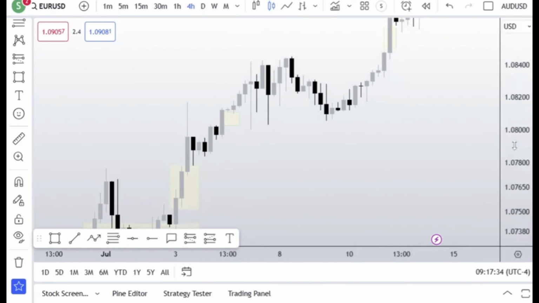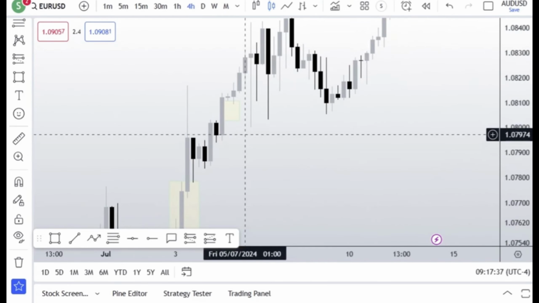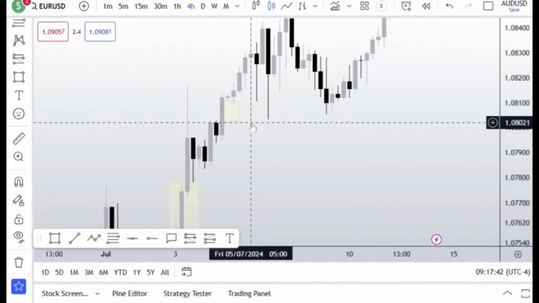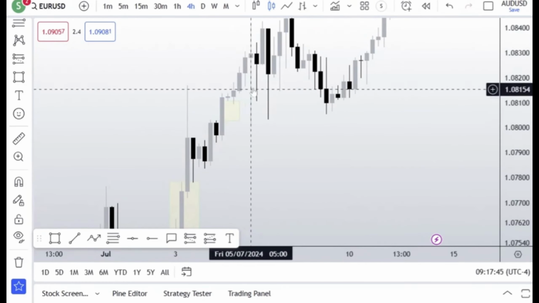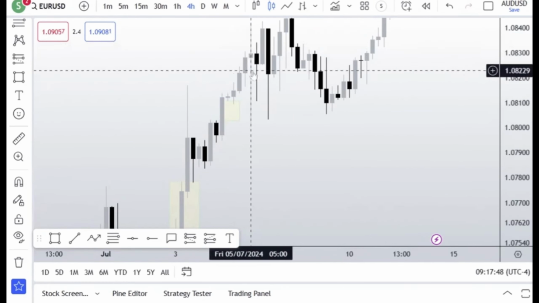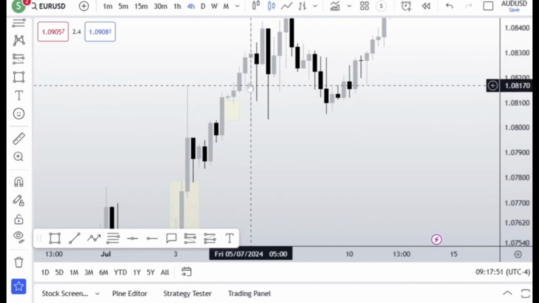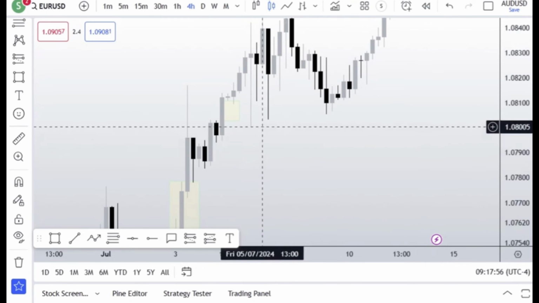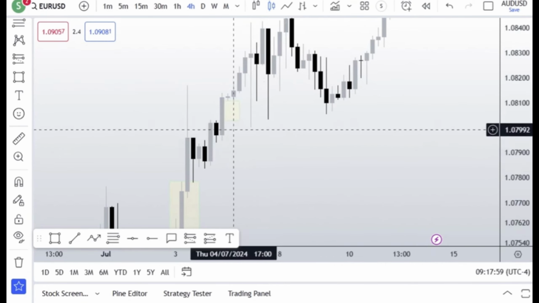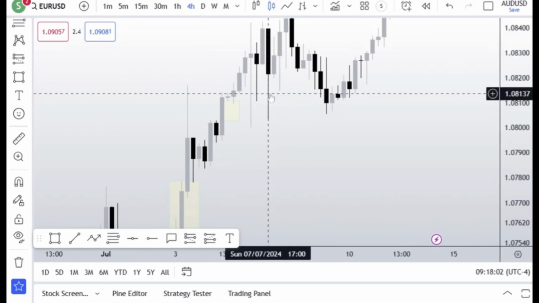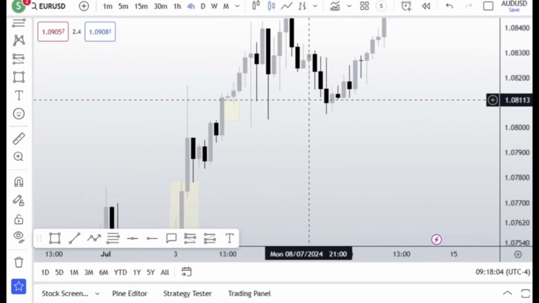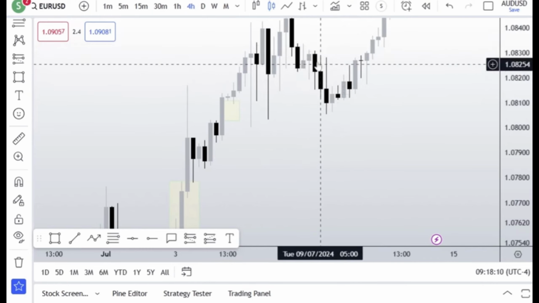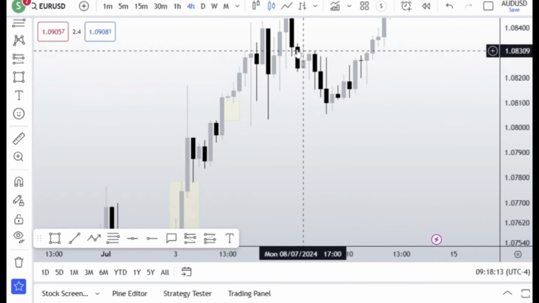Let's just zoom and see what happened. As you can see, this candle here came back and tapped into that fair value gap, and then continues higher. And then this push here, this is what we call a manipulation. This was the manipulation of the market. It should happen most of the time, but again it came back to the same fair value gap, crossing it and then pushes up.